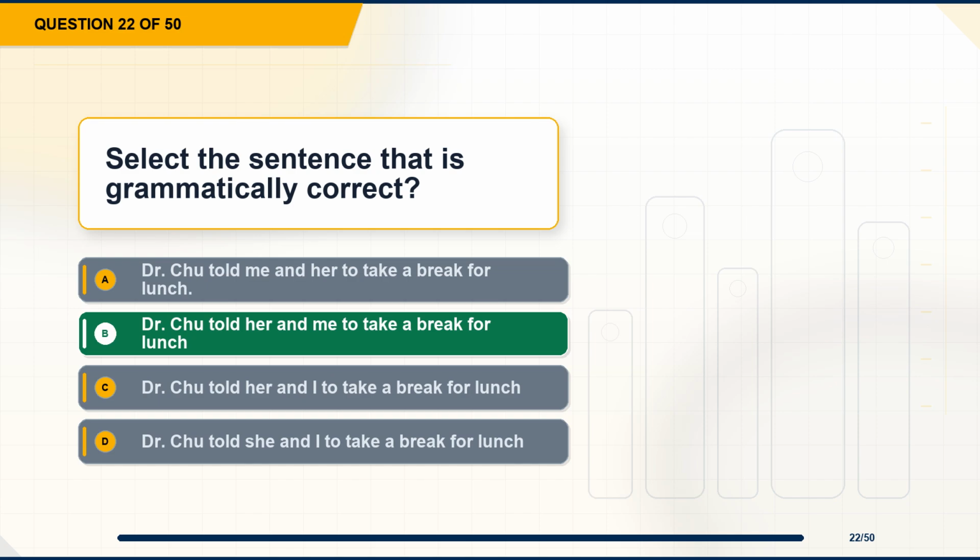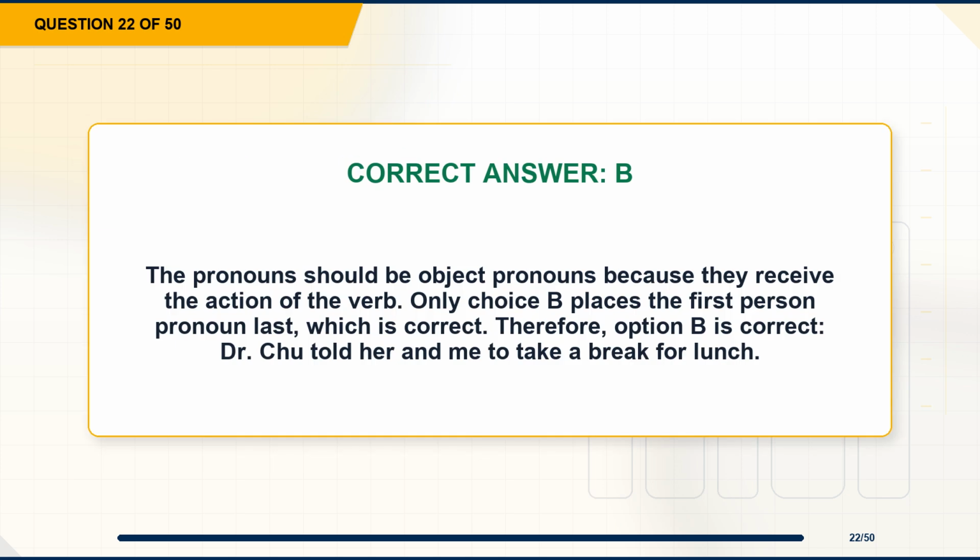The correct answer is option B, Dr. Chu told her and me to take a break for lunch. Explanation: the pronouns should be object pronouns because they receive the action of the verb. Only choice B places the first person pronoun last, which is correct. Therefore, option B is correct. Dr. Chu told her and me to take a break for lunch.